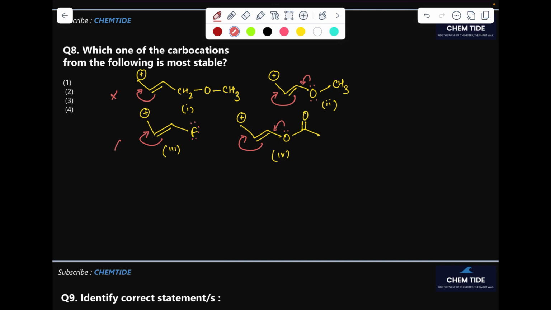So this and this is going to be cancelled. We have to identify between second and fourth. Here you can see this is the EWG group, which is not supporting the carbocation, where this is creating the plus H effect and this is creating the minus I effect, or the minus M also you can observe. So we have the second answer. Second should be on the top and that should be the answer.